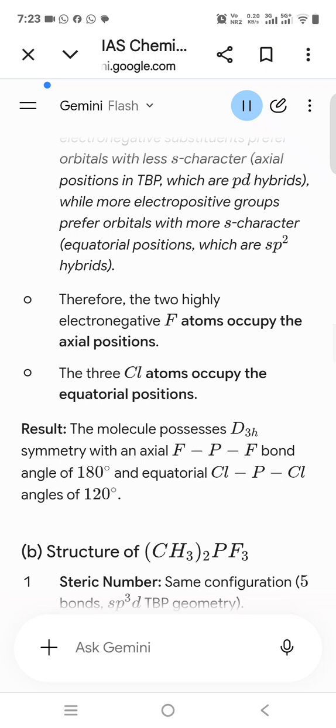Angle distortion. Because the CH_3 groups are bulky and electropositive, they push the equatorial P-F bond away. The equatorial C-P-C angle opens up to greater than 120°, while the axial F-P-F linear bond bends slightly away from the methyl groups.